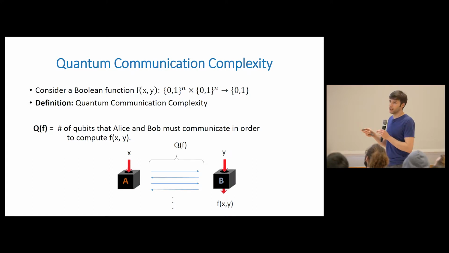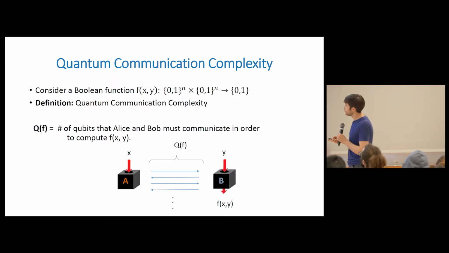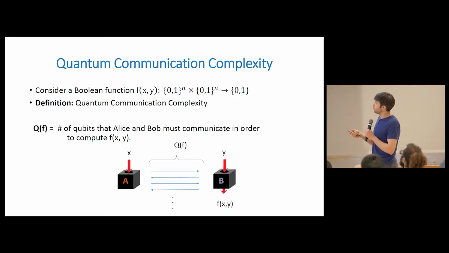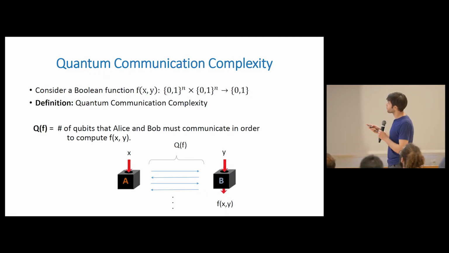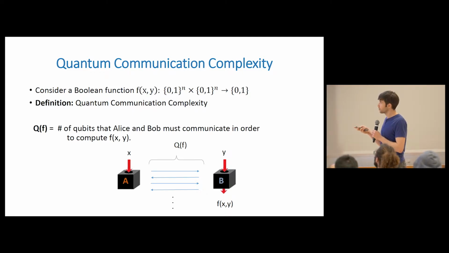So we want to count how many they use. And their goal in this case is Alice is given x, Bob is given y, and at the end we would like Bob to output f of x y, which is a single bit, correctly. Okay, and so the minimum number of qubits of communication required to do that is the quantum communication complexity of f.